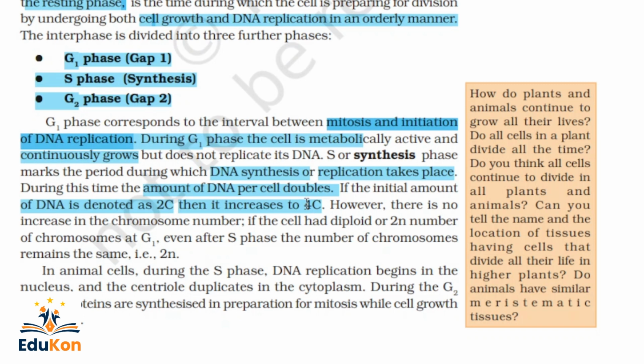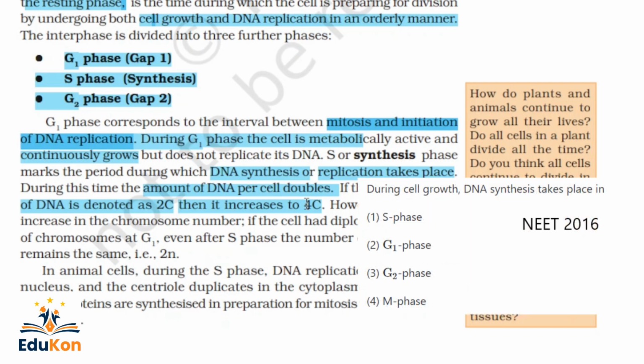So what do you understand from this? Here DNA synthesis occurs, and it doubles, but it doesn't mean that the number of chromosomes is increasing. The size of the chromosomes and the amount of DNA increase, but the number of chromosomes is not affected. If the cell had a diploid 2n number of chromosomes at G1 phase, even after S phase the number of chromosomes remains the same as 2n.